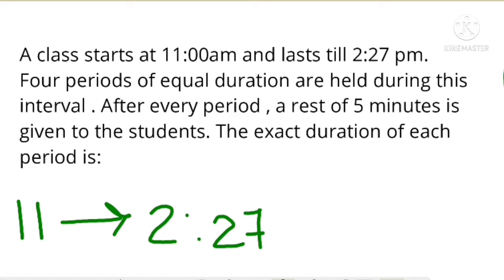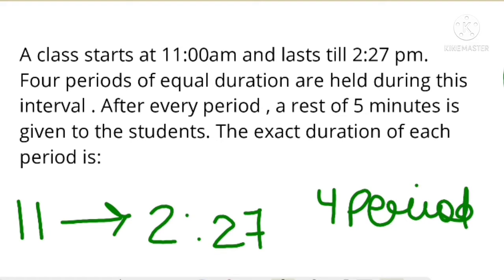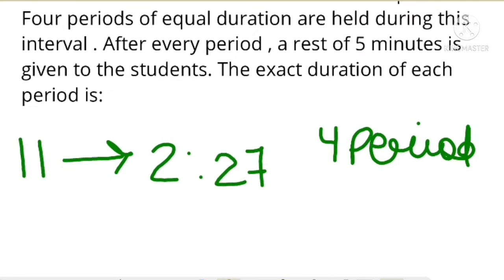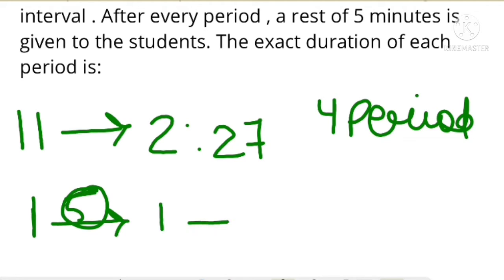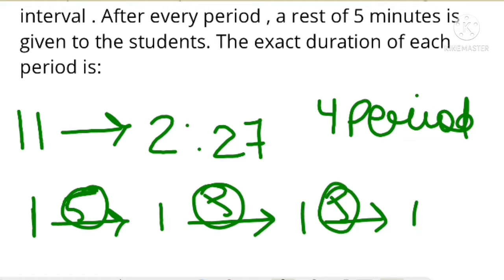Now, four periods of equal duration are held during this interval. So there are four periods, and after every period a rest of 5 minutes is given to the student. So how many rests are given? One period, then a rest of 5 minutes, then one period, then a rest of 5 minutes, then one period, then a rest of 5 minutes, and then the last period. So three rests are given. Now we have to calculate the exact duration of each period.